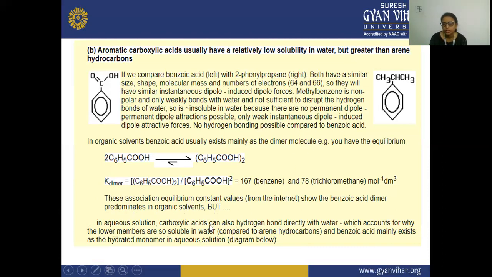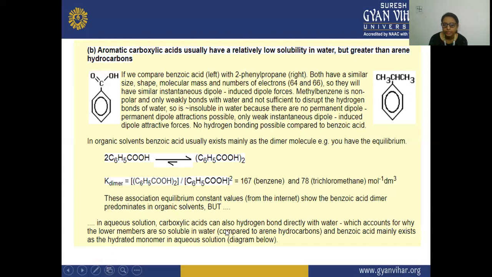Hydrogen bonding: this carboxylic acid can also form hydrogen bonding directly with the water, which accounts for why the lower members are so soluble in water compared to arene hydrocarbons, and benzoic acid mainly exists as a hydrated monomer in aqueous solution. The association equilibrium constant value shows that the benzoic acid dimers predominate in organic solvents also.